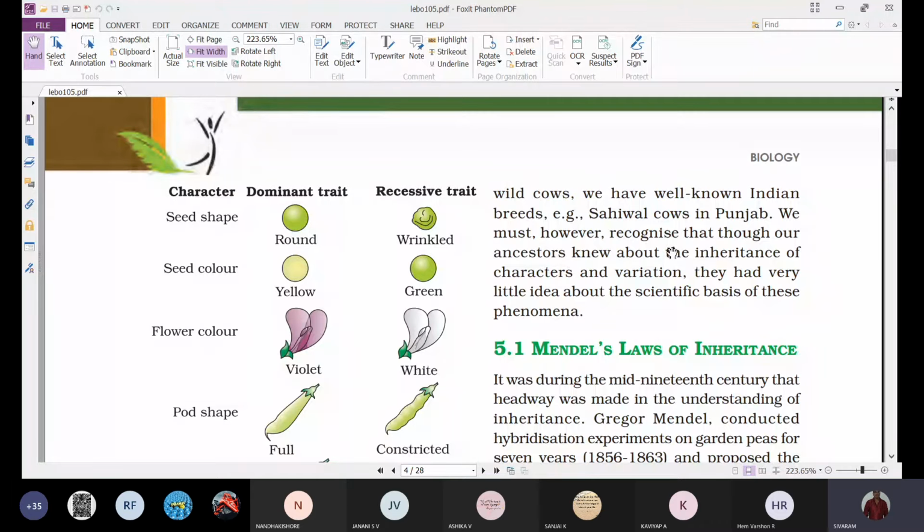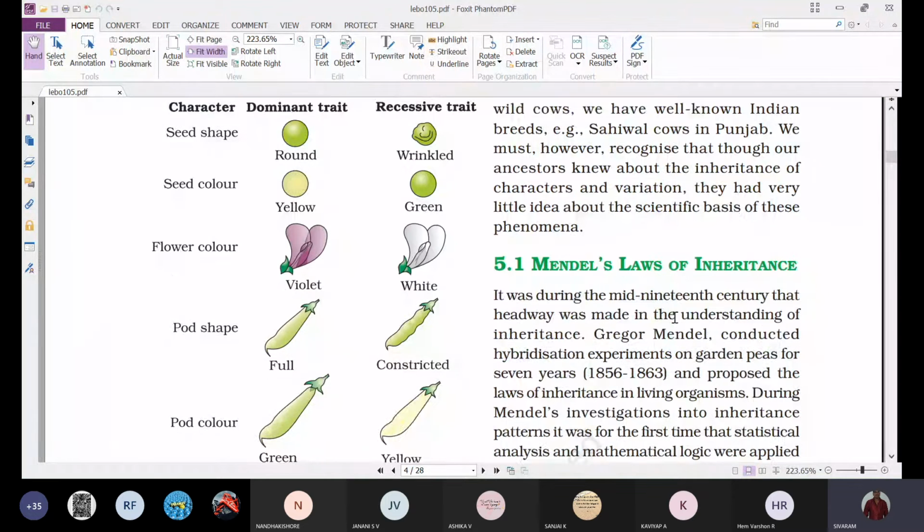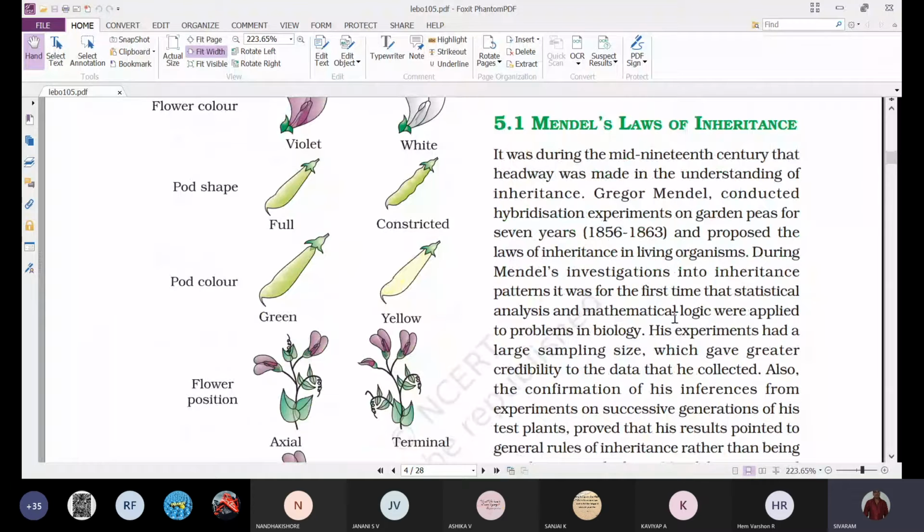To give the scientific basis of this phenomenon, a large number of scientists conducted a lot of experiments, before and after Mendel, but they were not that successful before Mendel. They were successful only after Mendel's experiments. So first we'll go with Mendel's inheritance, with some introduction to Mendel.